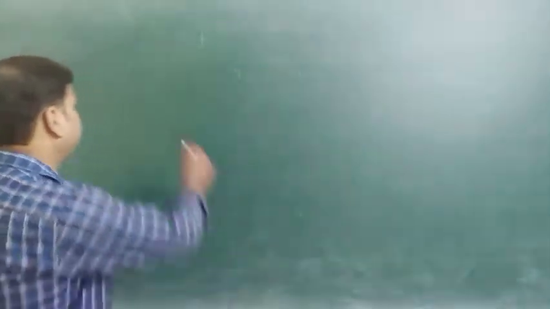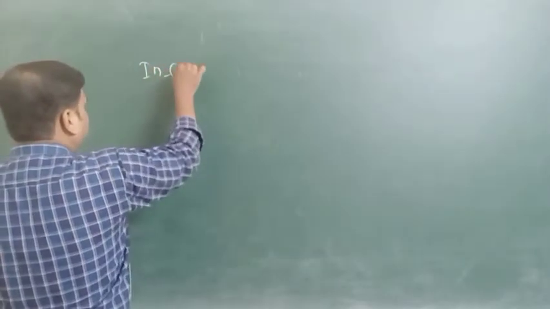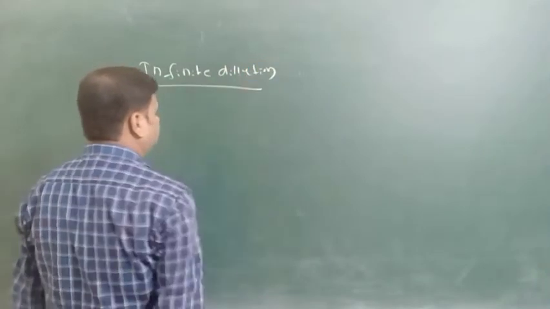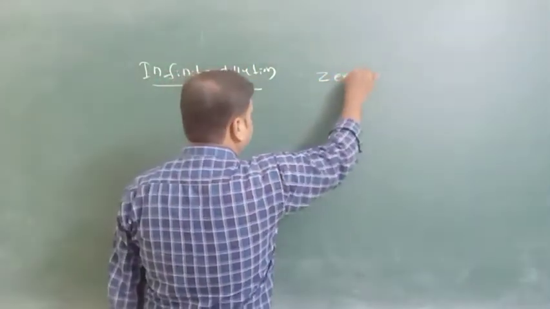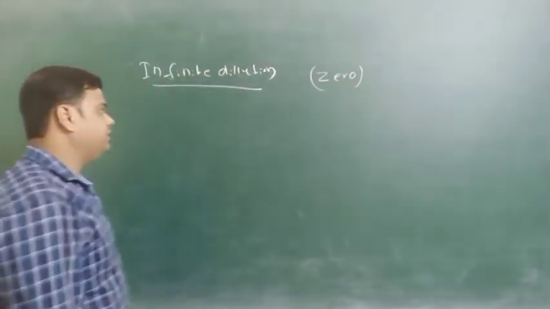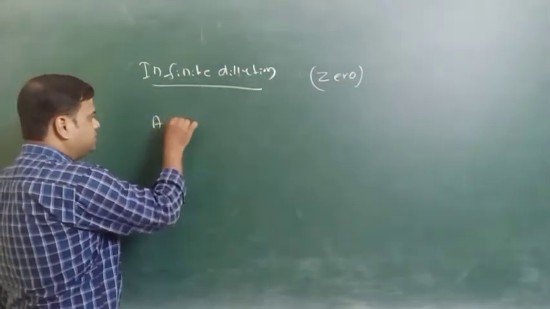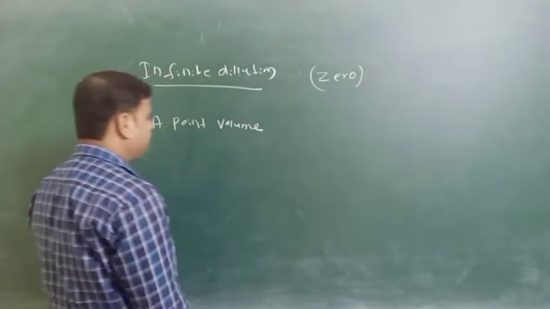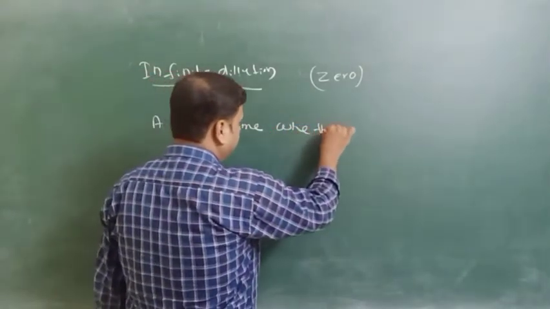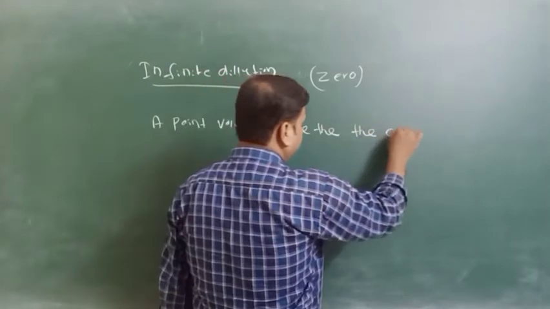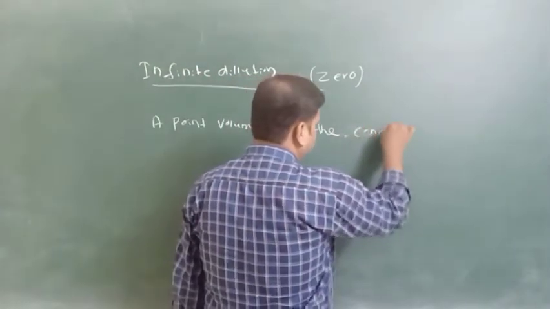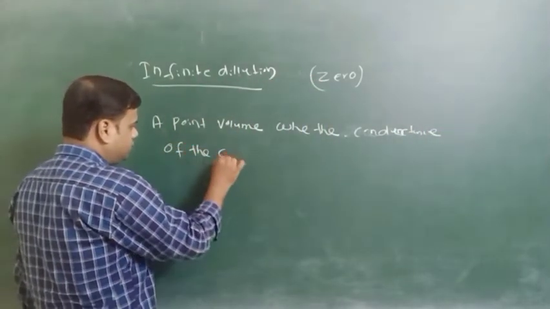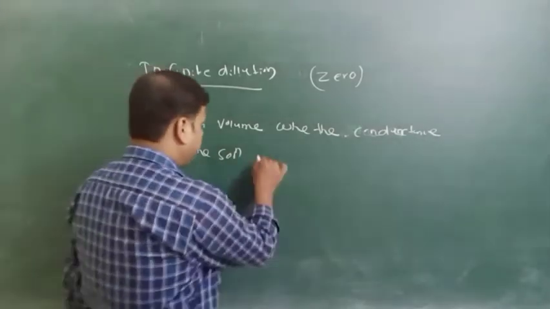So what is infinite dilution? Infinite dilution means when the dilution approaches infinity, it is called infinite dilution. It can be defined as a point volume where the conductance of the solution is saturated.